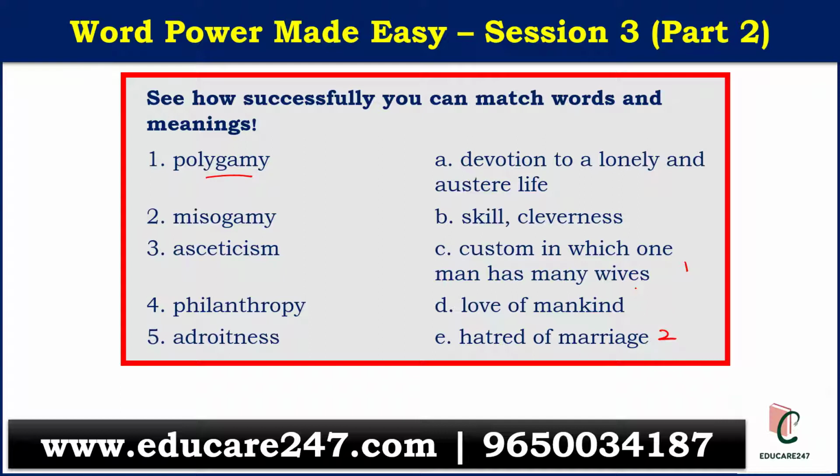Third one is asceticism. We discussed it just now. It relates to the life of a monk. So devotion to a lonely, austere life will be asceticism. Fourth one is philanthropy, which is love for mankind or basically welfare. Adroitness was skillful or clever. So we have that as fifth here.